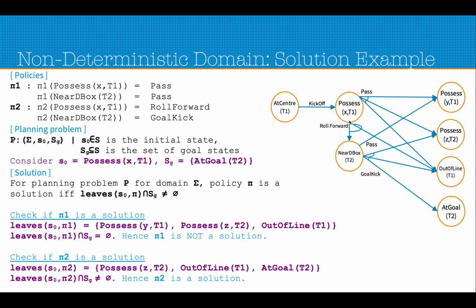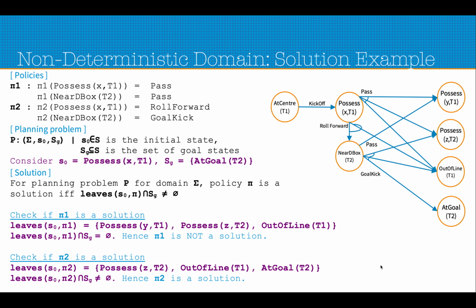Similarly, if we make a roll forward directly, we can reach out of line t1, and if we make a goal kick from near d2, near d box, we can end up in this state, at goal t2. So these leaf states are these three here, and their intersection with SG is not phi. That means at goal is common between the goal states and the leaves starting from S0 using pi2. So essentially pi2 is a solution.